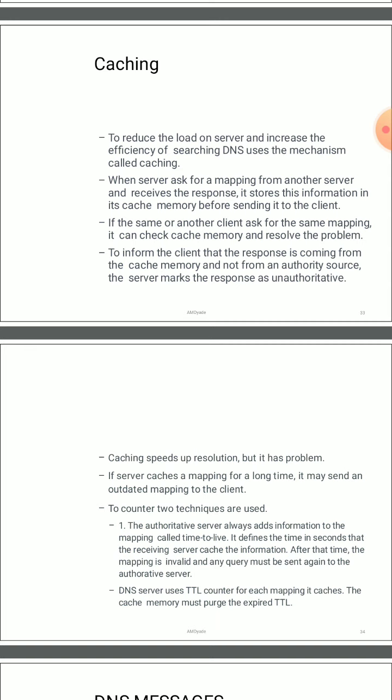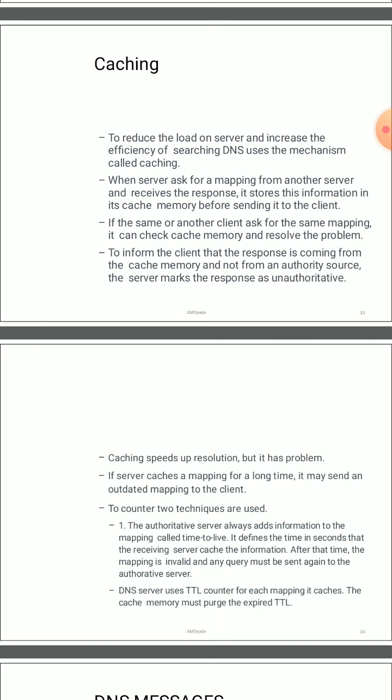So what happens is, if a machine answers with cached information, it is called unauthoritative. Authoritative is what? Suppose you have forwarded information to the server, and that server digs the information out of its own database, and that is where I get the information; that is called an authoritative server. So there are two types of servers: one is authoritative, another is unauthoritative. Unauthoritative just refers to another server from where it can get the information and pass it to you, while authoritative digs in the database, gets the information and passes it to the client. Okay, the cache enhances the speed of resolution, but it has problems.